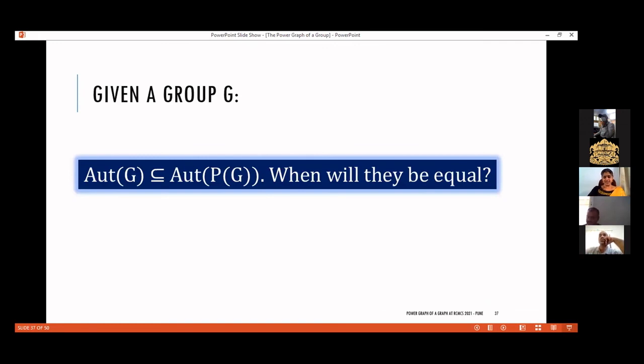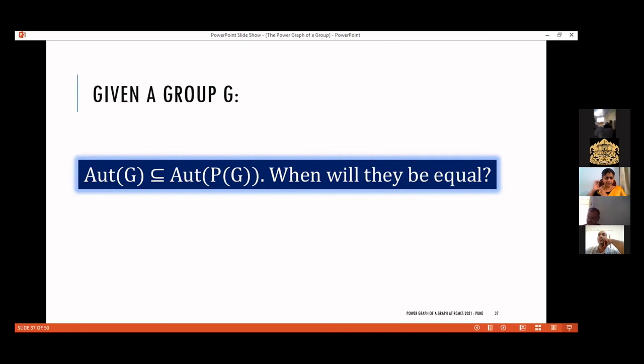Another question is regarding isomorphism of power graphs, which we have already seen. And what about the automorphism group of G and the automorphism group of the power graph of G? G is a group, and we have the automorphism group of G. The power graph of G is a graph, and we have the automorphism group of a graph. First one is the automorphism group of a group, and the second one is the automorphism group of a graph.